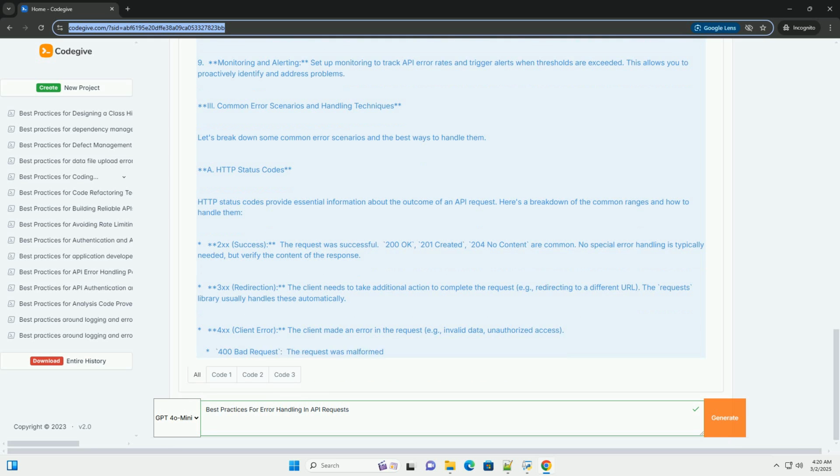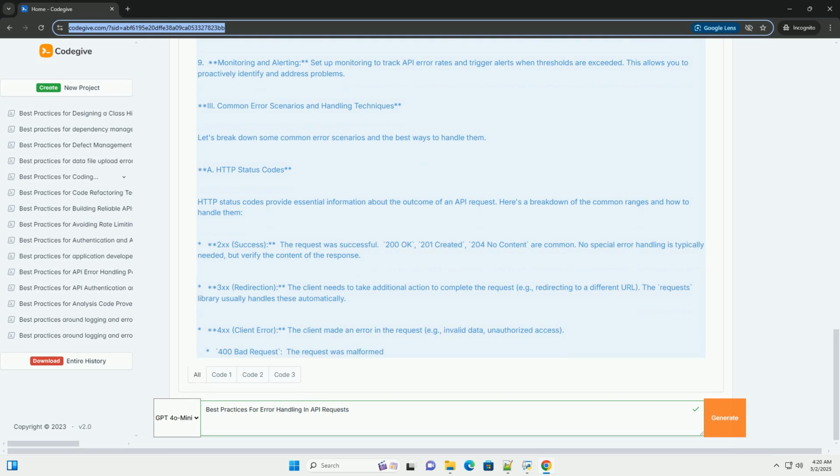Python code example, requests library. Key improvements and explanations in the example. Logging. The example now includes a proper logging configuration using the logging module. This is crucial for debugging and monitoring. Logs go to the console, but in a real application, you'd configure logging to write to a file, a database, or a logging service. Use different log levels: debug, info, warning, error, critical, appropriately.